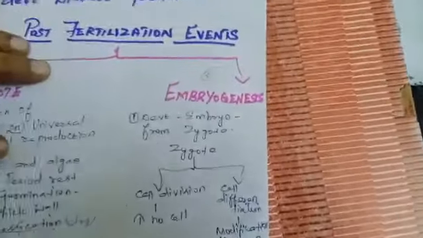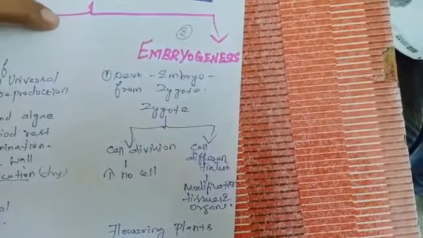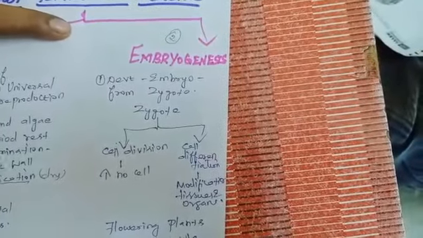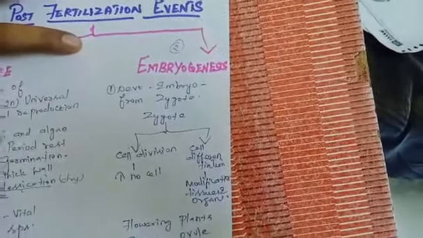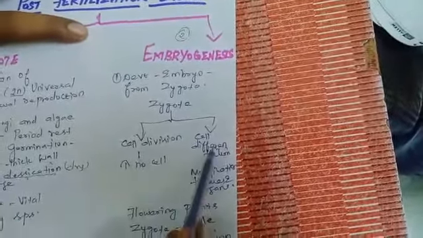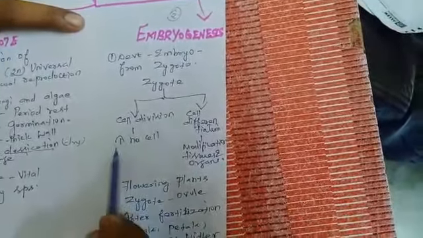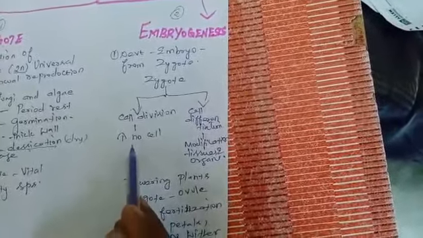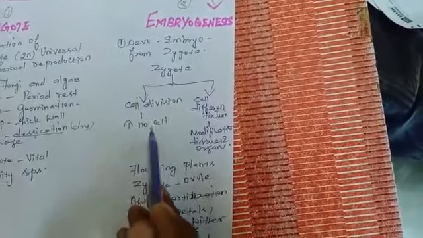Next one is embryogenesis. What is meant by genesis? Formation of embryo or development of embryo from zygote is known as embryogenesis. During embryogenesis, the zygote undergoes two processes. One is cell division, another one is cell differentiation. What is meant by cell division? Cell division is nothing but increase in number of cells. Single cell into two, two into four, then four cells into eight. Like this, it undergoes repeated cell division.